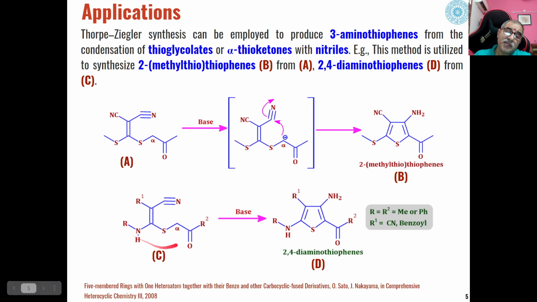So by varying the type of substrate, we can synthesize different types of aminothiophene through the Thorpe-Ziegler synthesis, and the Thorpe-Ziegler reaction is an important reaction for the synthesis of these types of thiophene.